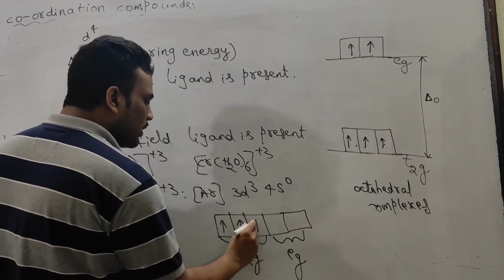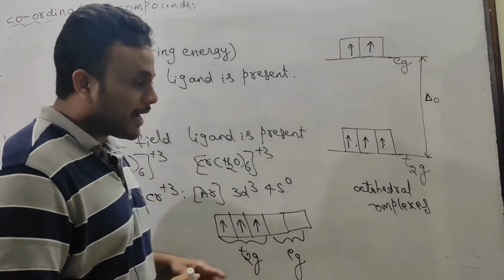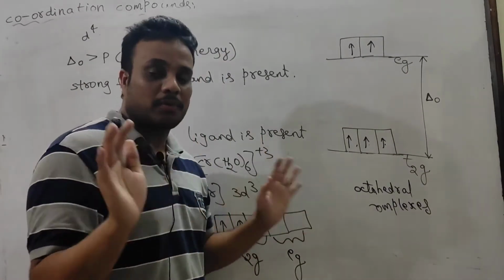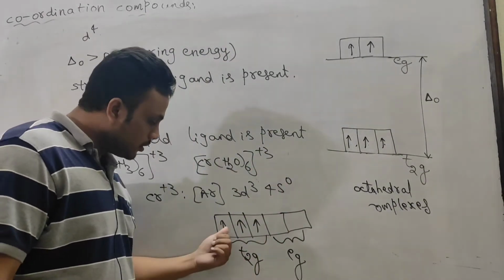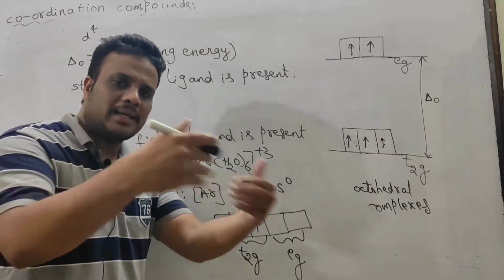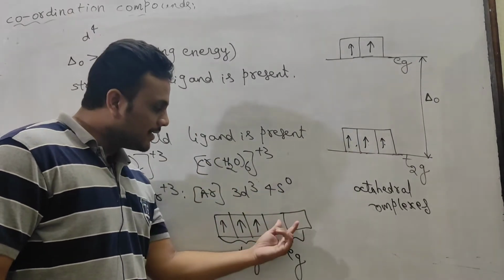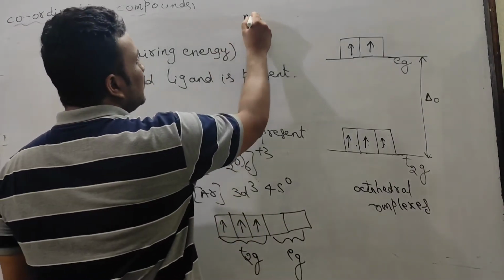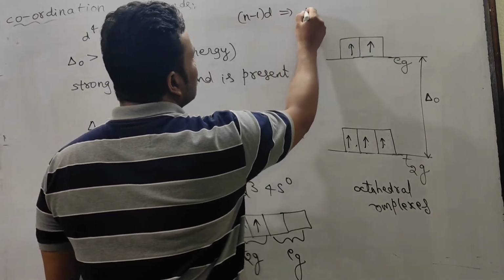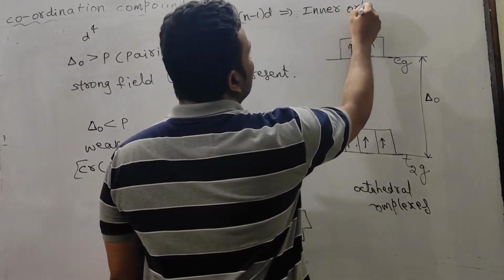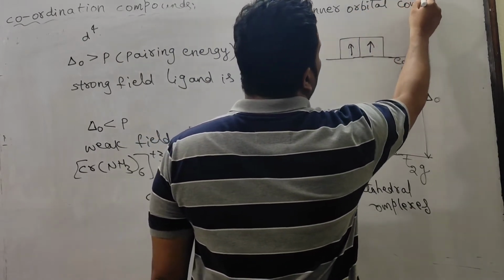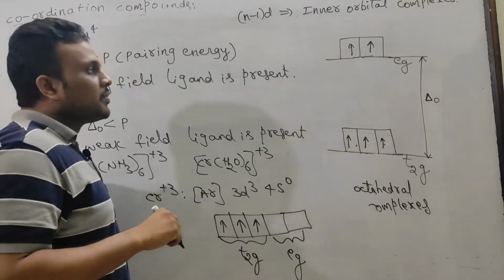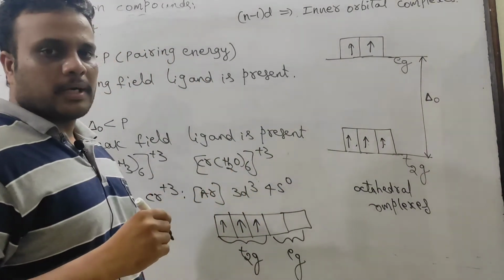Whatever the type of ligand, in T2G we have to follow Hund's rule. So in T2G I have followed Hund's rule, 1, 2, 3 electrons. So you take any ligand, always the inner d orbitals participate in hybridization. If n-1 d orbitals participate in hybridization, those are called inner orbital complexes, also called low spin complexes, because of the smaller number of unpaired electrons.